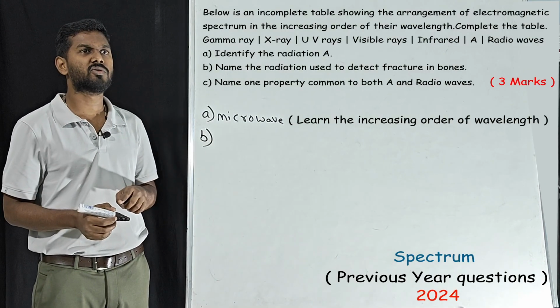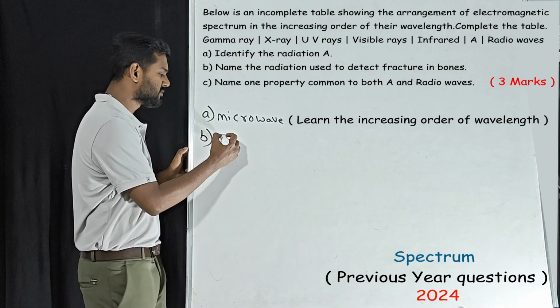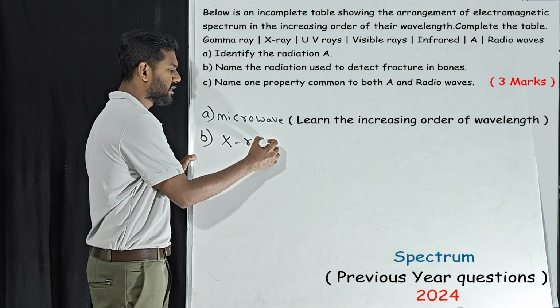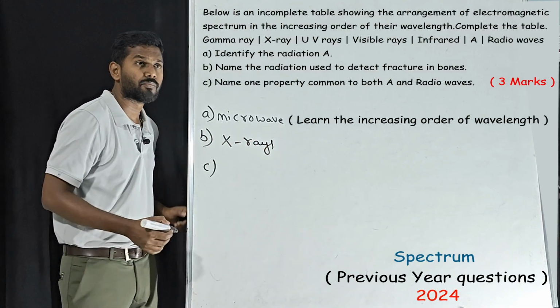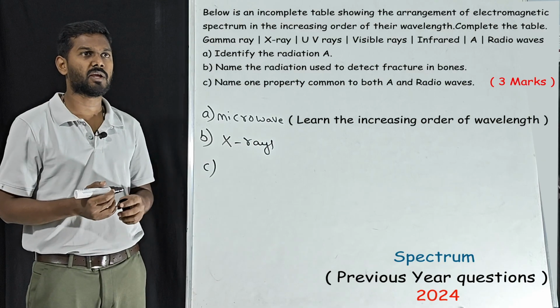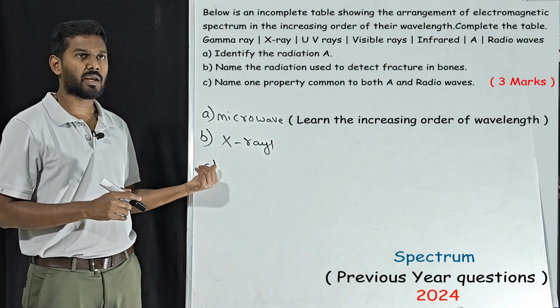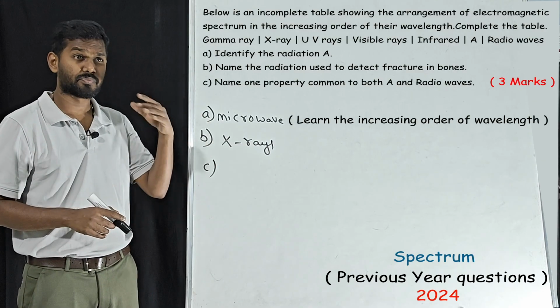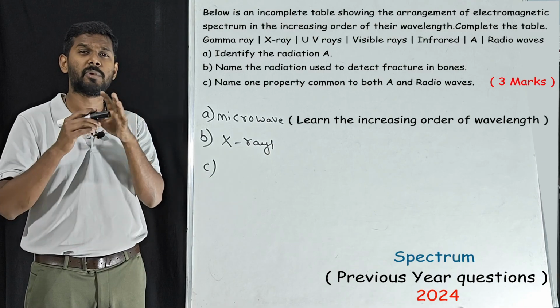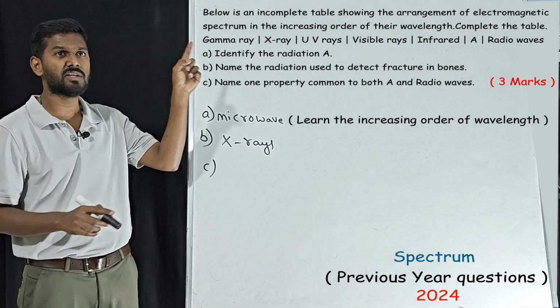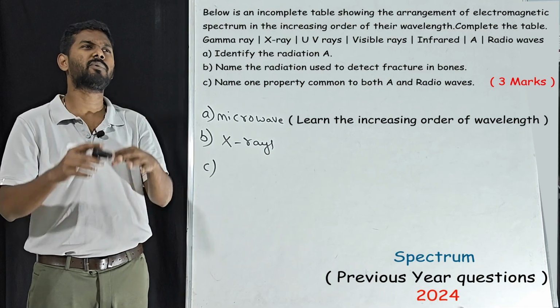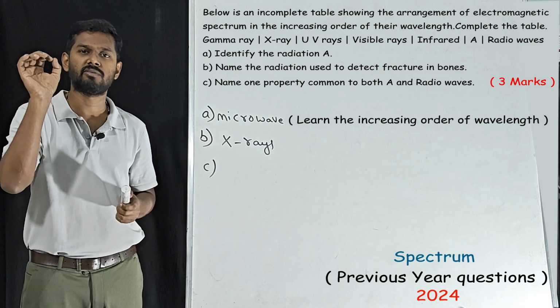Name the radiations used to detect the fracture in bones. That is very simple. X-rays. Then name one property common between both A and radio waves. See, common property, it may be any radiation. Out of these radiations, the common property between any radiation, the answer will be same.